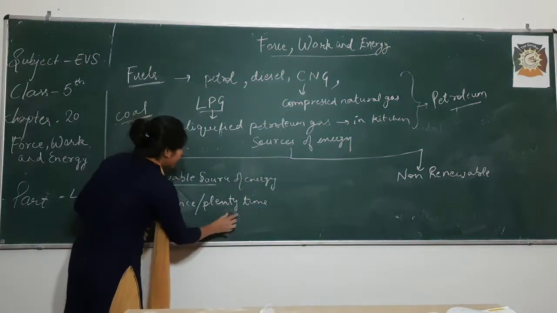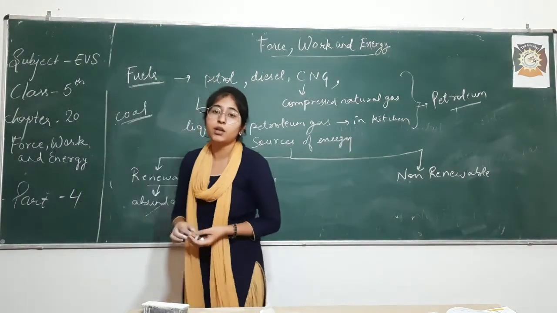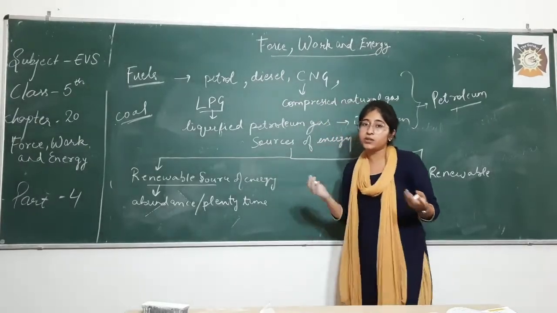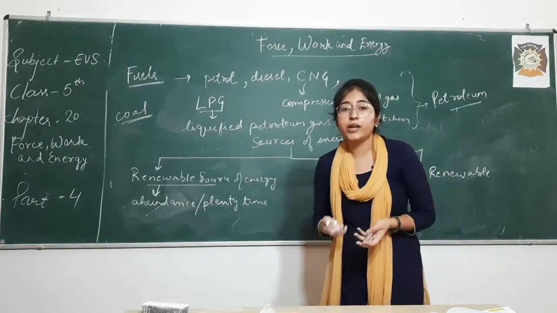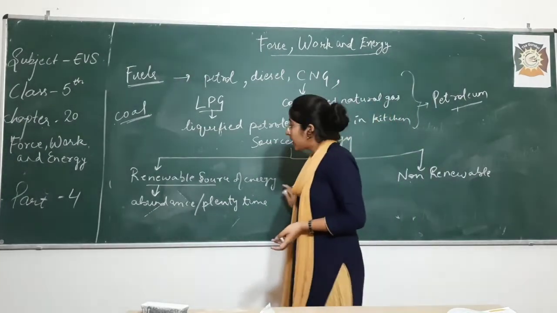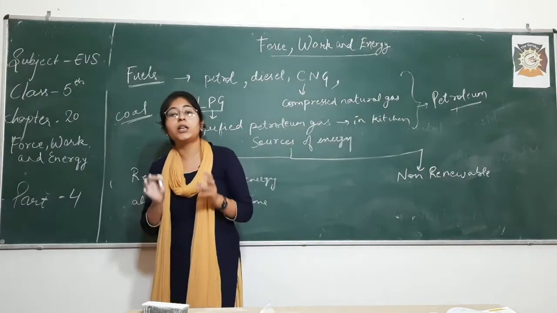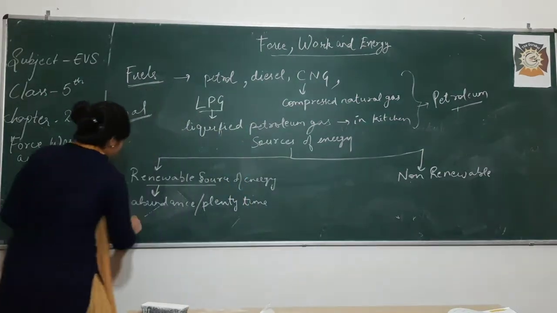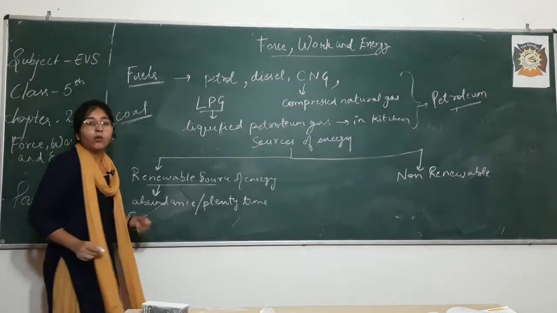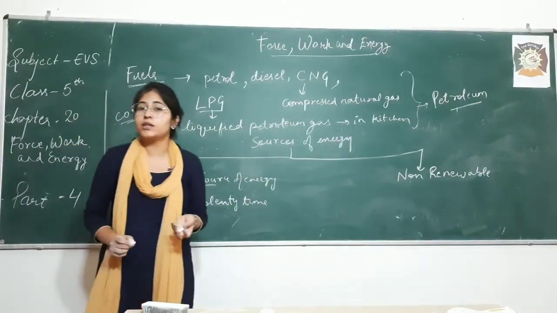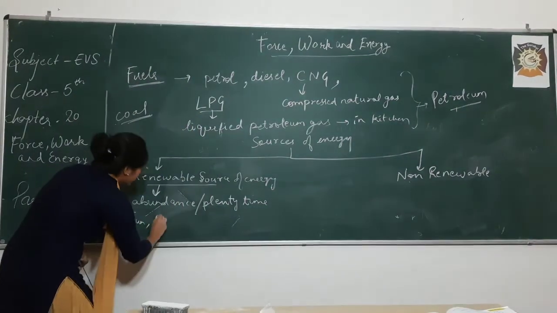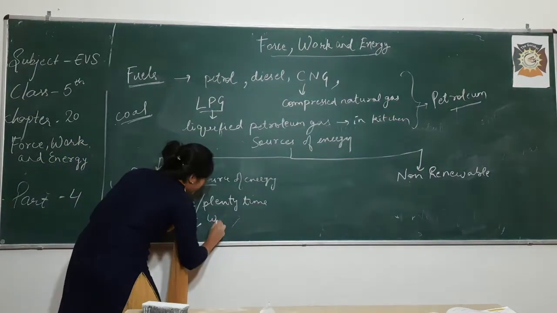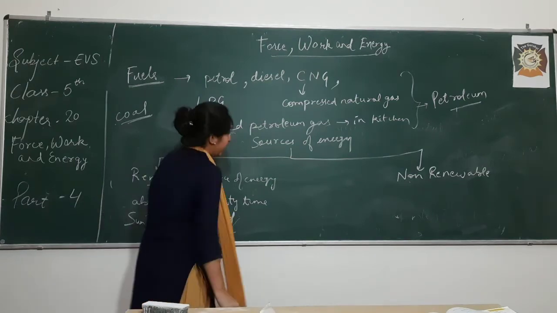So what kind of sources are these? Can you tell me the examples? Yes, the sun. Sun is a renewable source of energy. Why? Because the sun is present in the sky and it rises daily and provides us energy. So solar energy is present in abundance in our nature. So the first example of renewable source of energy is the sun. After that, water. 70% of the earth is covered with water, right? So water is also a source of energy, and also yes, the wind. Wind is also a renewable source of energy, right?